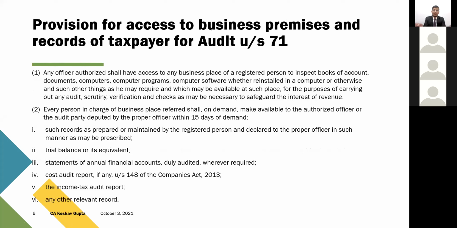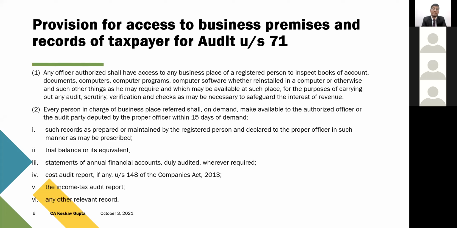Now, because the audit can be concluded at the place of business of the registered person also, we need to find whether there is sufficient power for the officers authorized for the purpose of audit to access those business premises or the records of the taxpayer. Yes, section 71 specifies that whosoever is the officer authorized for the purpose of audit can access the place of business. Subsection 1 says that any officer authorized shall have access to any business place of the registered person. Again, there's no relevance of the principal place of business; any business place which you mentioned.